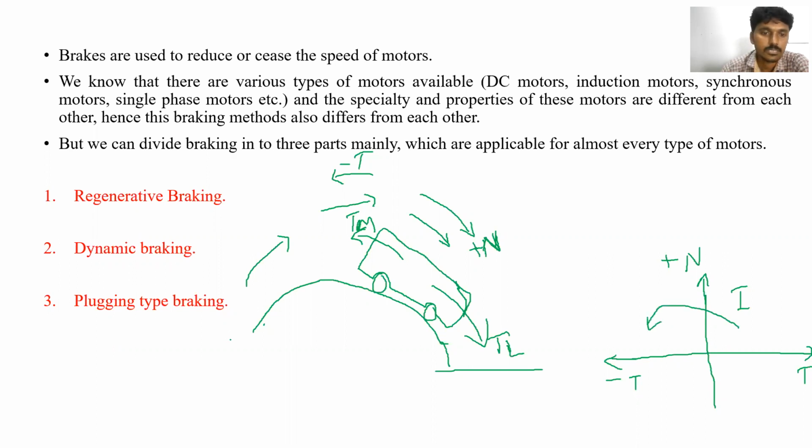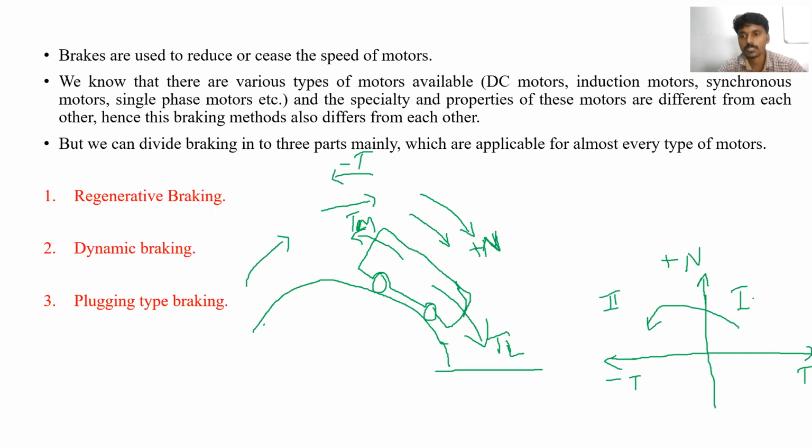Okay, when the vehicle is moving in the upward direction, it will operate in the first quadrant. When the vehicle moves in the downward direction, just the position changes. So the operation is totally shifted from first to second.